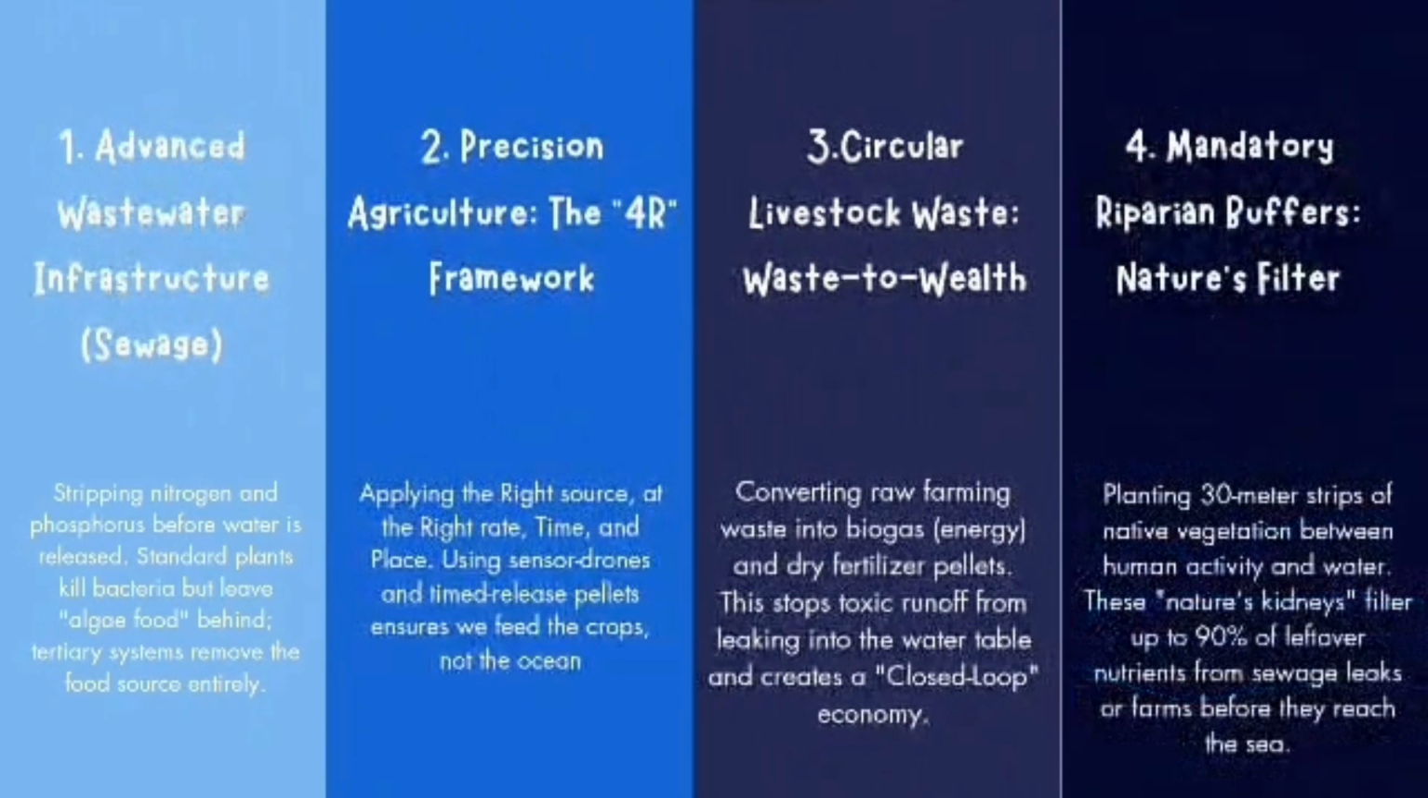And last but not least, mandatory riparian buffers, which are also known as nature's filter. This is where a 30-meter strip of native vegetation is planted between human activity and water. These nature's kidneys filter up to 90% of leftover nutrients from sewage leaks or farms before they can reach the sea.